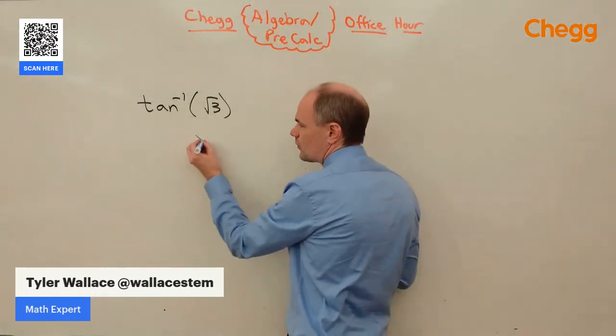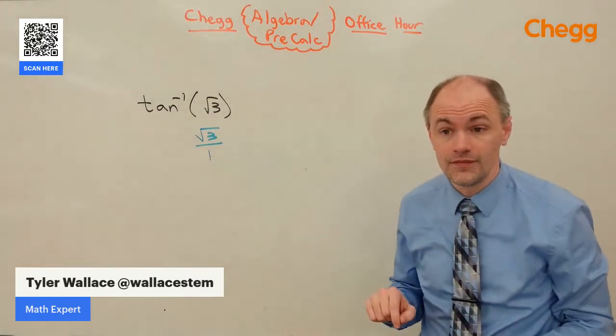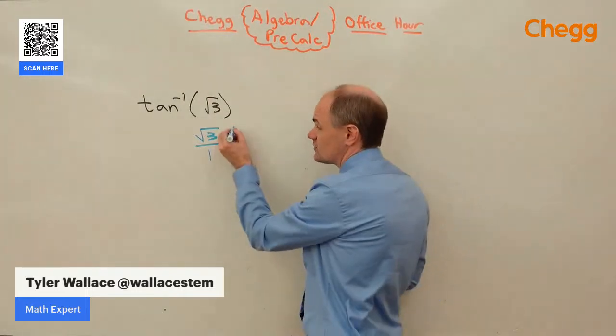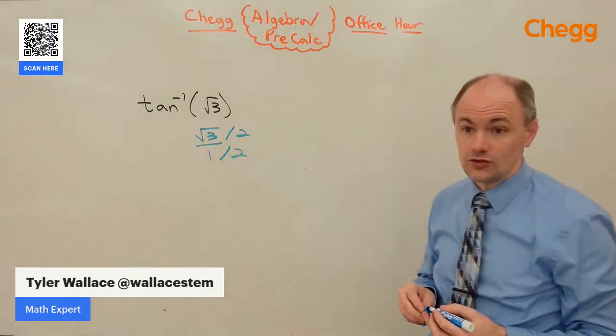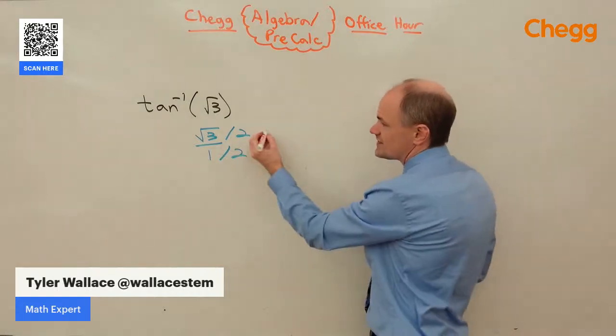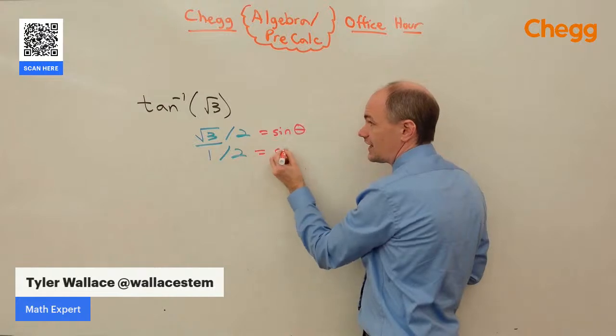So if I think about that square root of 3 as a fraction, I put that square root of 3 over 1. And I can do anything to the top and bottom of that fraction. So we're going to take the square root of 3 and divide by 2, and we'll take the 1 and divide by 2. What's nice is we know tangent is sine over cosine.